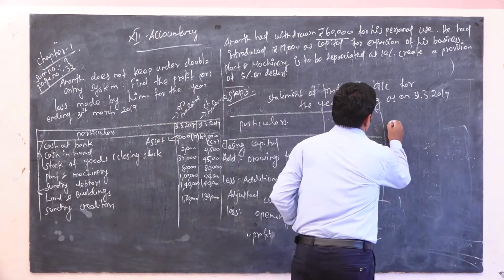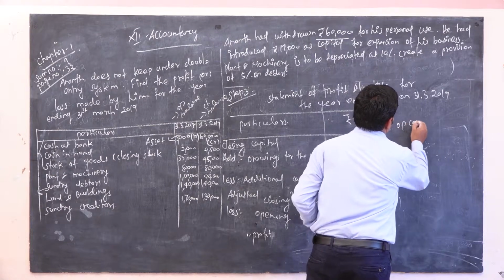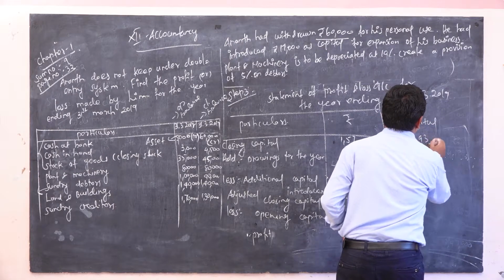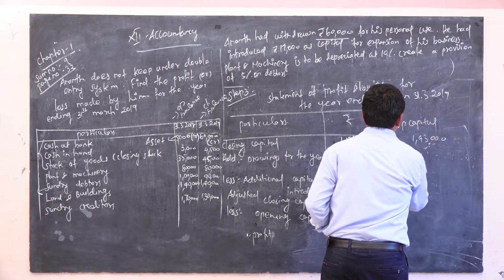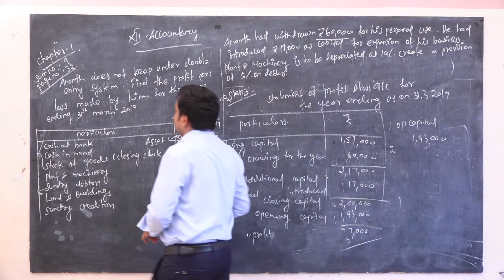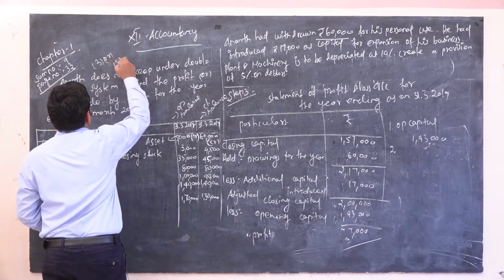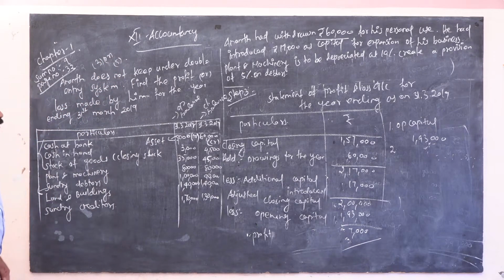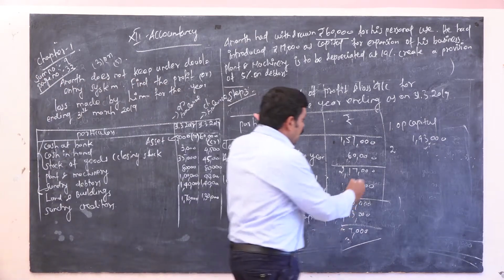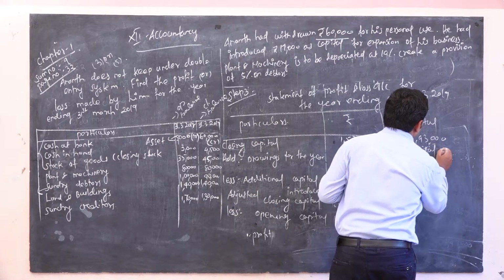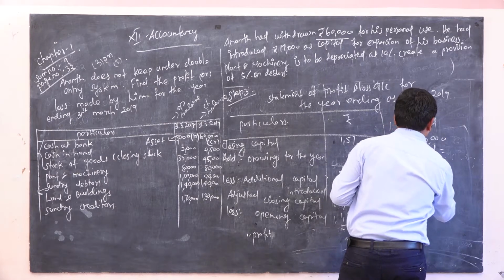Opening capital 1,93,000. This is a 3 or 5 marks problem. Closing capital 1,57,000.